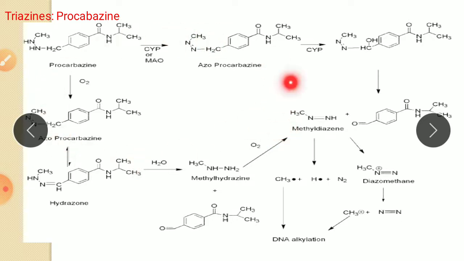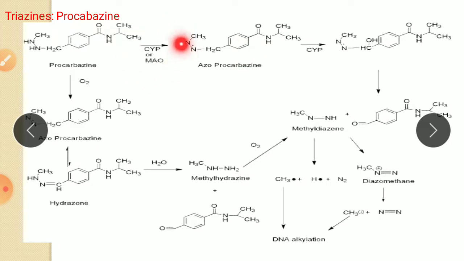So now see what this reaction is. Here is the main drug, procarbazine. Here, by the enzyme cytochrome P450, oxidation occurs. If we see here, there is an NH bond. Oxidation means removal of this hydrogen and formation of a pi bond, that is, N double bond N. Two hydrogens are removed. That is called azoprocarbazine.